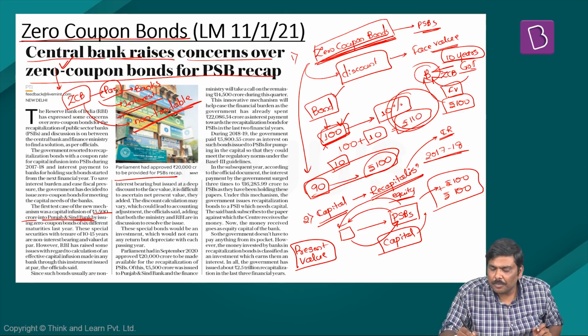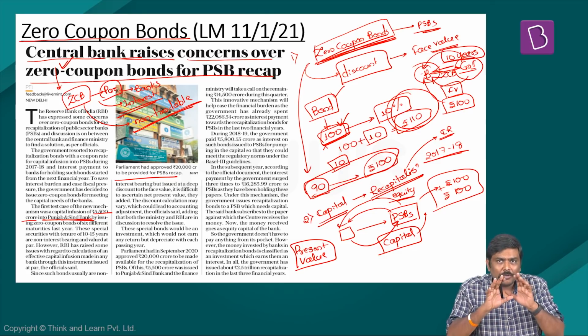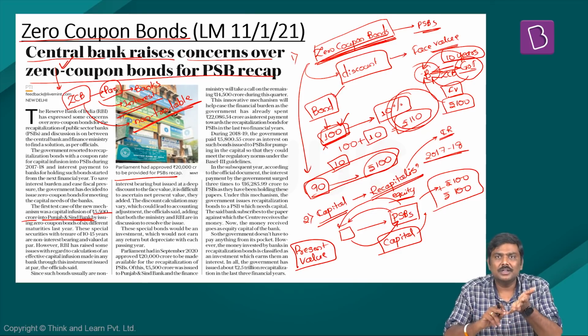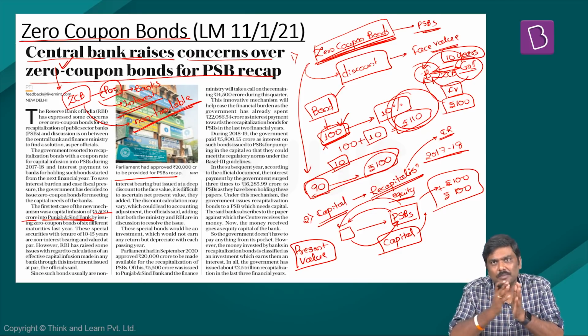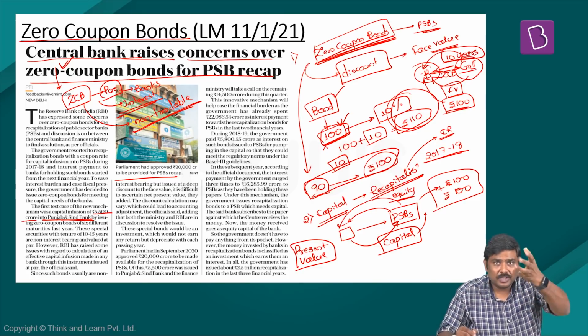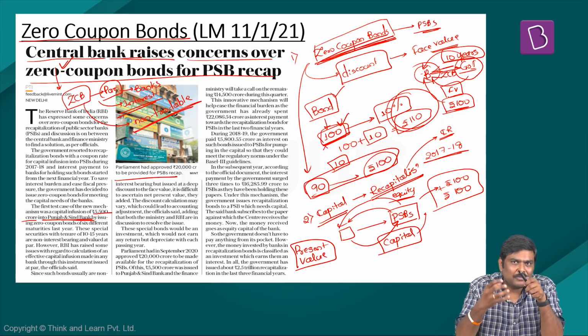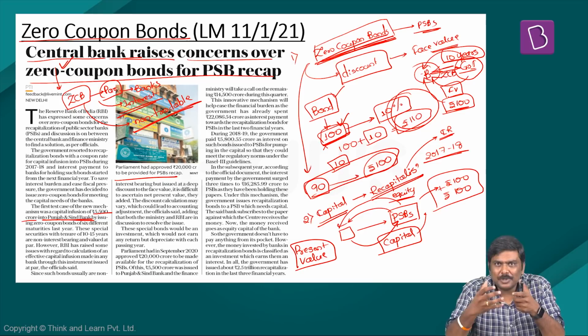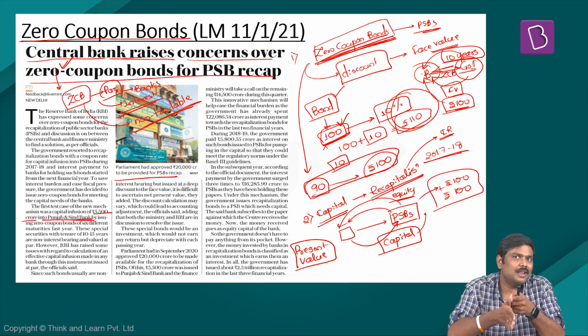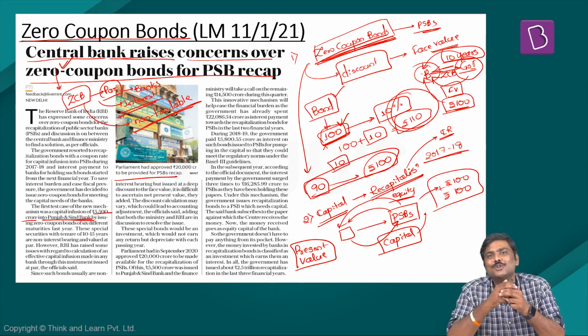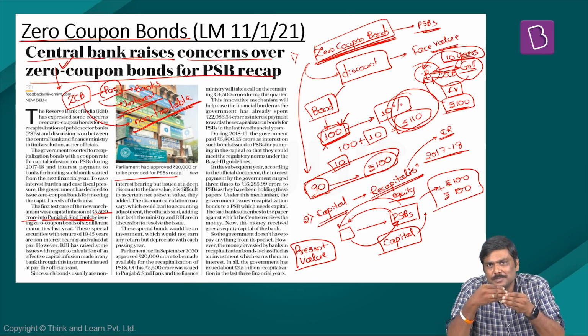In addition to this, Government of India, what does it do? It collects, let's say, an amount from this bank by selling the bond and infuses the capital into the bank. So as per Government of India, it has infused capital worth 100 rupees into the bank. But RBI basically says, since these bonds are valued in the future, that is, the bank will be receiving this 100 rupees in the future, there is no guarantee with respect to how much is the actual infusion of capital in the banking sector by Government of India. So there has been this concern raised by RBI.